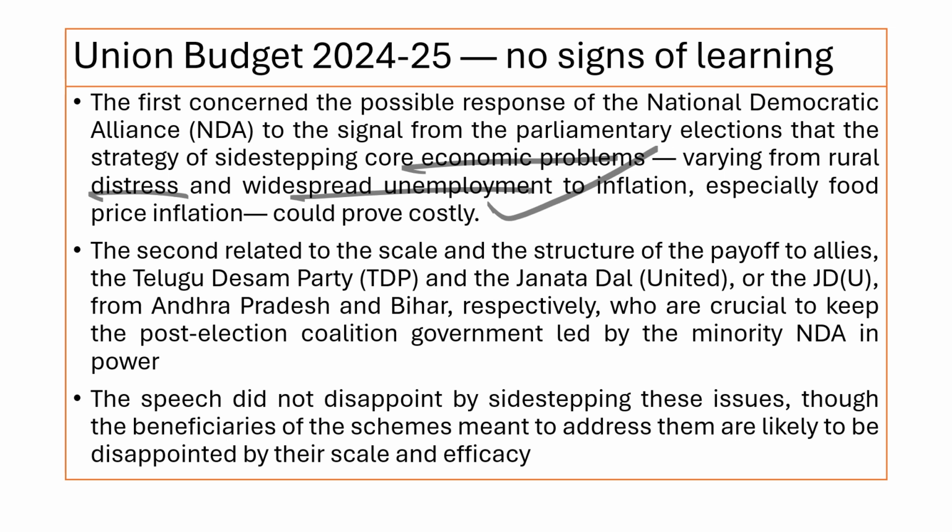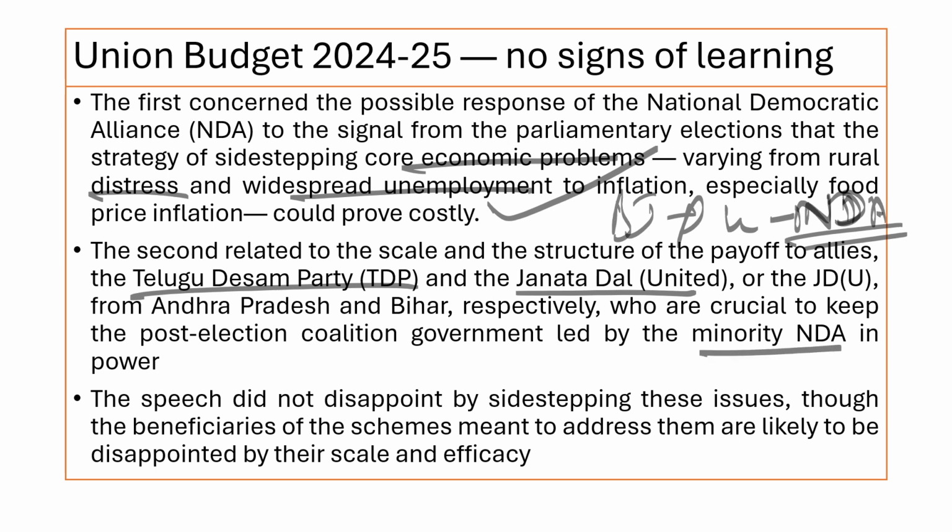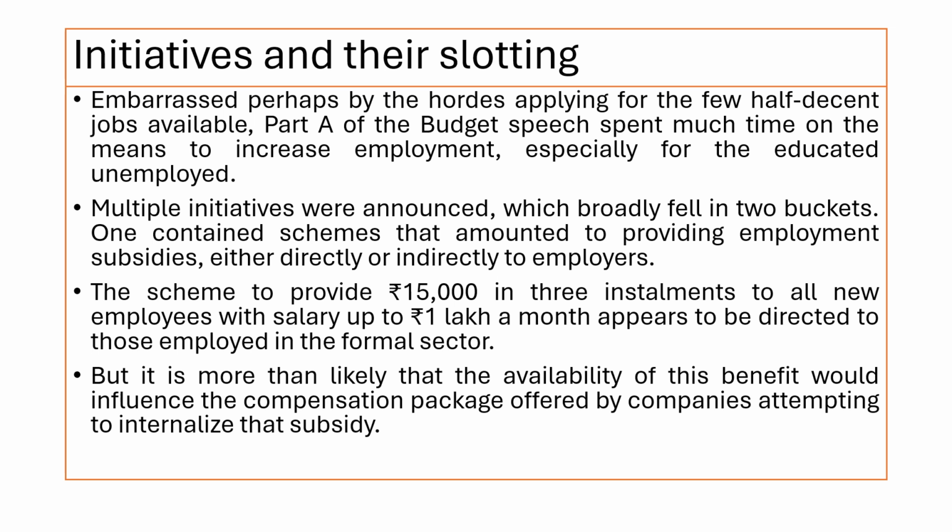The second thing is that the BJP-led government, that is the National Democratic Alliance, is formed with two other major allies: the Telugu Desam Party from Andhra Pradesh and the Janata Dal United from Bihar. So the accommodation of these two parties also needs to be included by the minority-led NDA in power. The speech given by Nirmala Sitharaman did not raise any issues. However, how they resolve them through the budget remains to be seen.